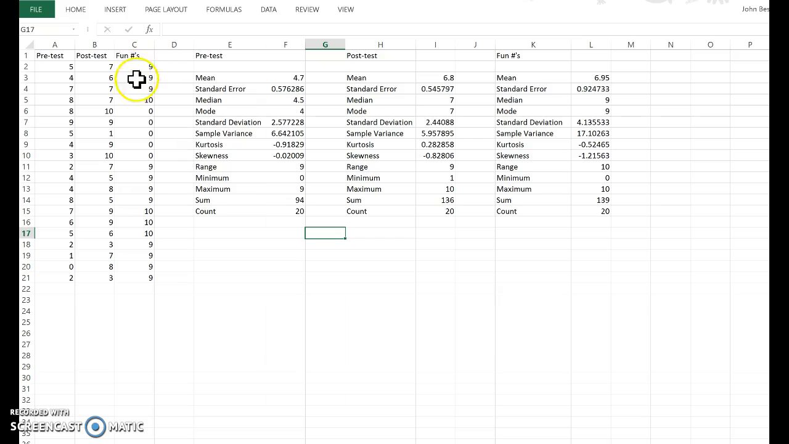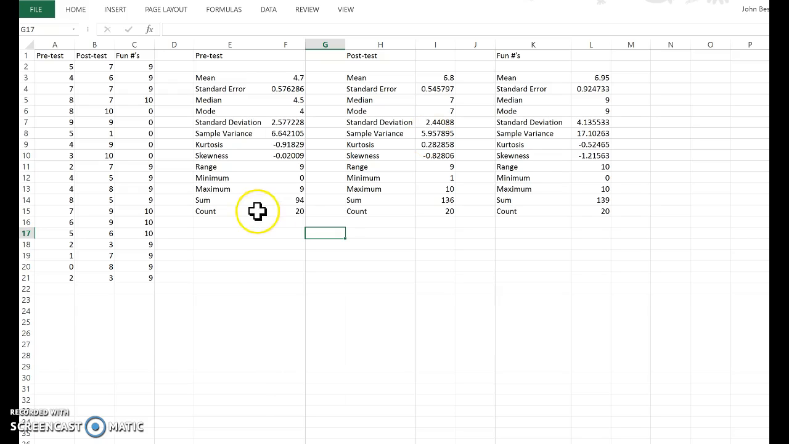And then I did the fun number column right here, and I also ran the data analysis on that. In the fun numbers, if you notice over here, I did a bunch of extremes, 9s and 10s and 0s and more 9s and 10s. So it was interesting that the mean actually came out relatively close to what I had in the post-test column. But the biggest difference is the standard deviation, meaning the numbers are far more spread out than the other distribution of numbers.